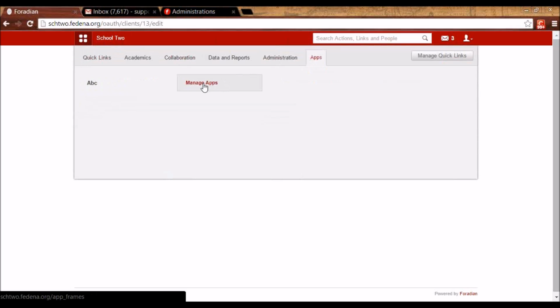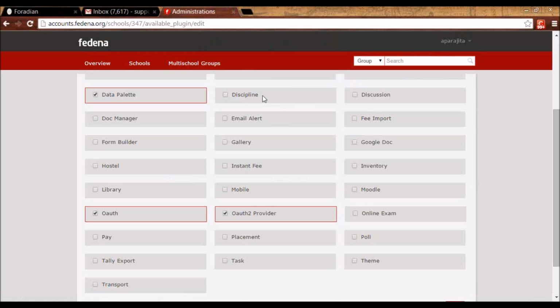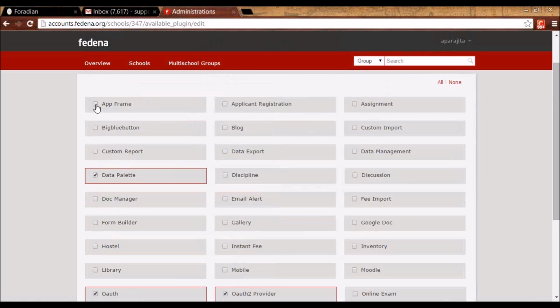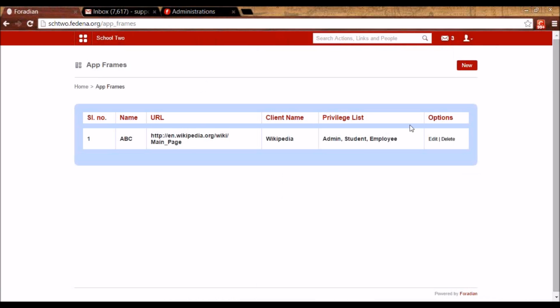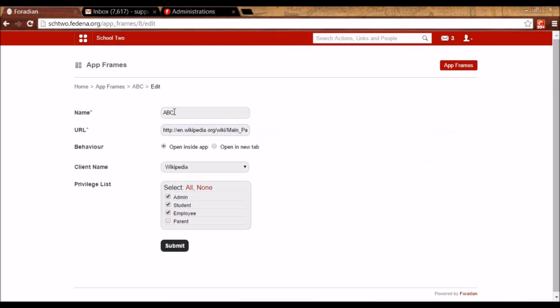And under Apps, you're going to get this Manage Apps. This Apps tab will be coming only when you have enabled App Frame plugin in Fedena. So once you enable this from your account, you will get this Apps tab appearing here, and you have to go to Manage Apps, and you have to click on New. So what do you want to show to the user? You can write here.